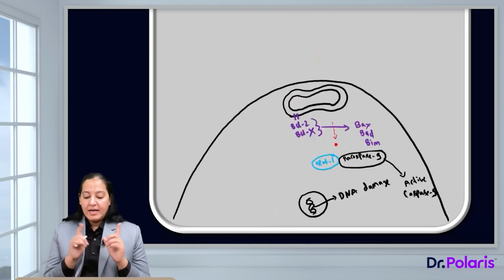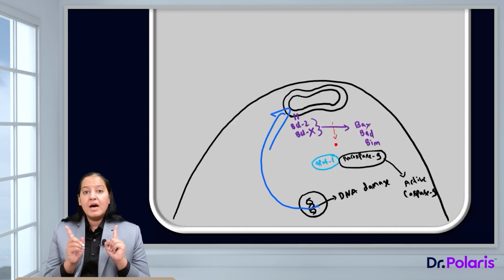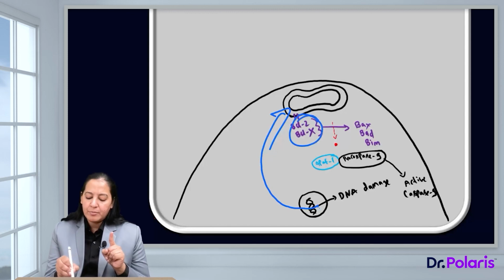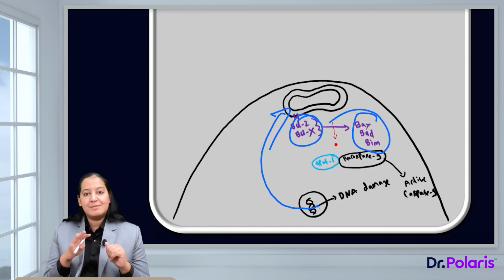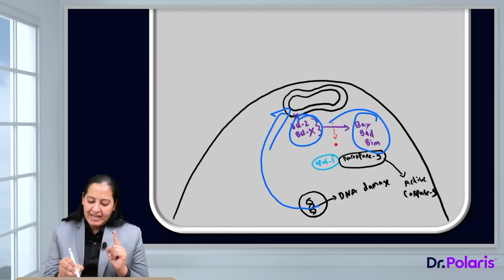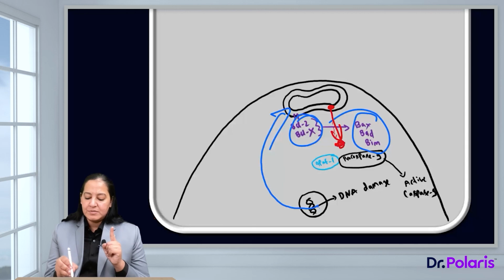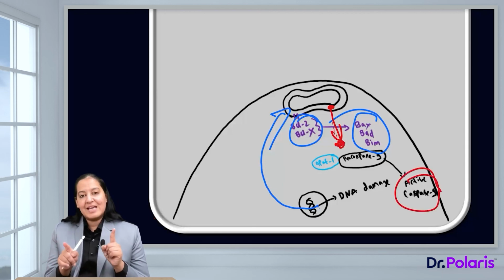What about the intrinsic pathway? In the intrinsic pathway, if the nucleus is damaged, it will give a signal to the mitochondria. So here the signal is received internally. It is the nucleus giving the signal to the mitochondria. So it is intrinsic, it is inside the cell. On receiving the signal, the mitochondria replace the anti-apoptotic proteins with pro-apoptotic proteins. BCL2, BCL-XL are replaced by BAX, BAK, BIM. So anti by pro. The pro-apoptotic proteins increase the permeability, they will open the door. So cytochrome C will leak out. Here is the cytochrome C, it will come into the cytoplasm, and after coming into the cytoplasm, this cytochrome C activates caspase 9. So caspase 9 is the first caspase which gets activated in this intrinsic pathway.